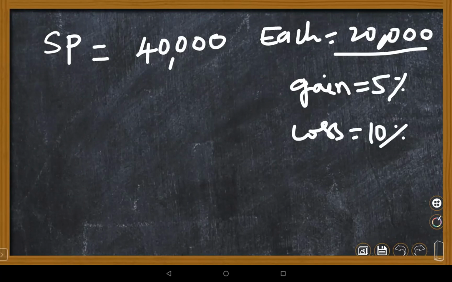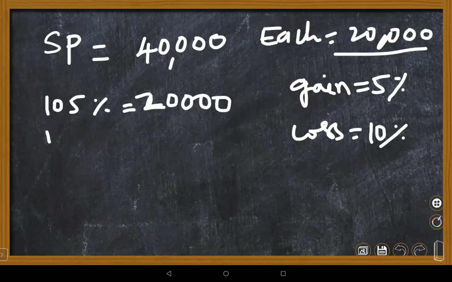Find the CP of each. Nana, you can take here: gain means 105%, right? 105% equals 20,000. You have to find out 100%. That will be the cost of one buffalo.